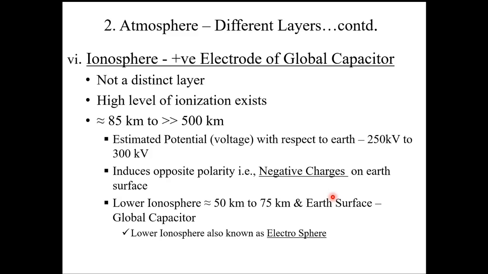The lower ionosphere, which I mentioned as an important part of the lightning activity, extends from approximately 50 kilometers above Earth to 75 kilometers above Earth's surface. We call this the global capacitor, about which we'll see a little later. The lower ionosphere is also known as the electrosphere because of the electrical charge and the charge domain.